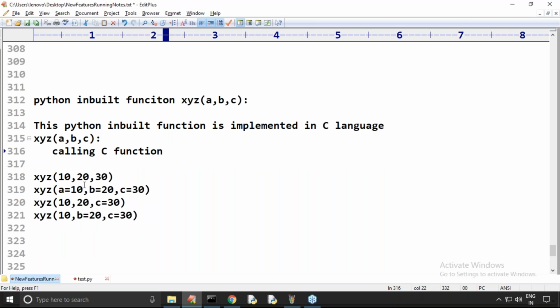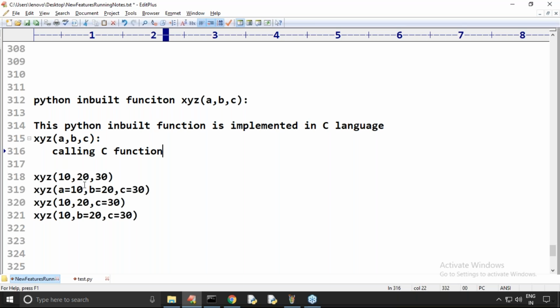But is the C function expecting positional arguments or keyword arguments? In C, Java, and C++, keyword arguments are not there. Only positional arguments are there.